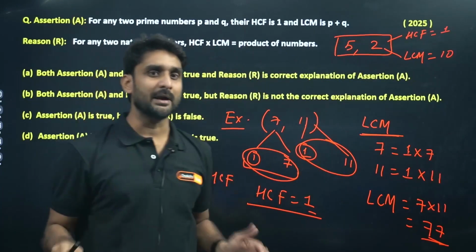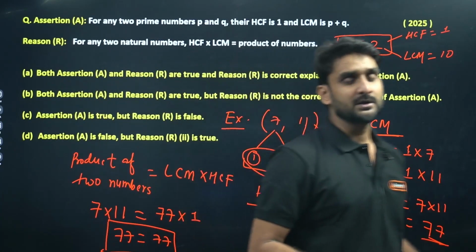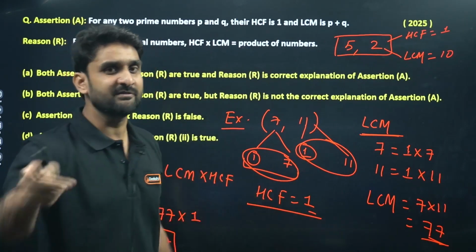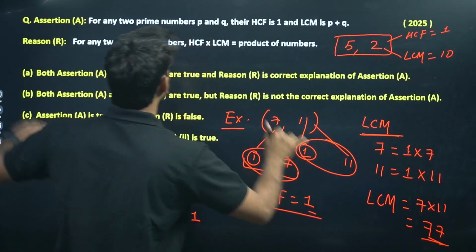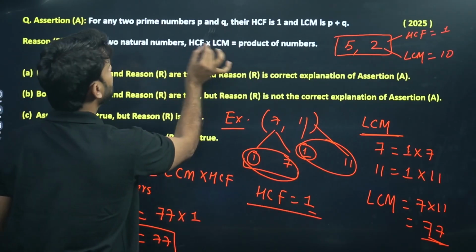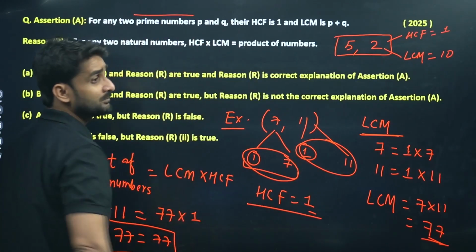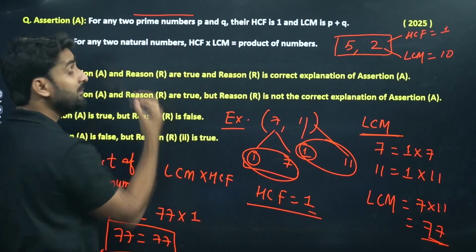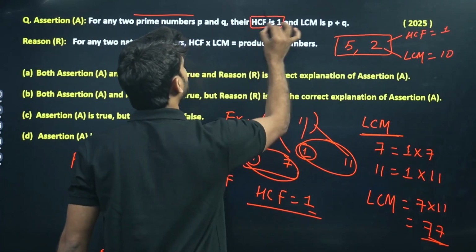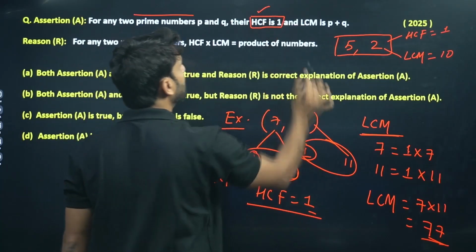So please keep it in mind, if there are two prime numbers, their product will always be equal to the LCM, and the HCF will be 1. So here, look at the assertion: for any two prime numbers P and Q. Underline it, prime numbers. Then it is confirmed that the HCF will be 1. This is absolutely correct.